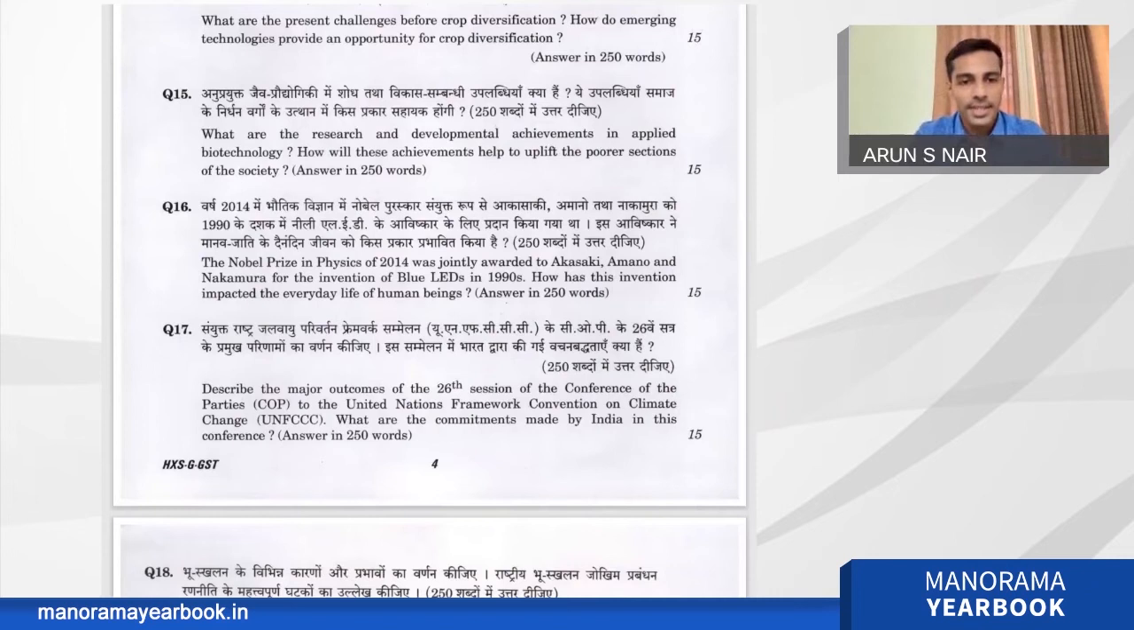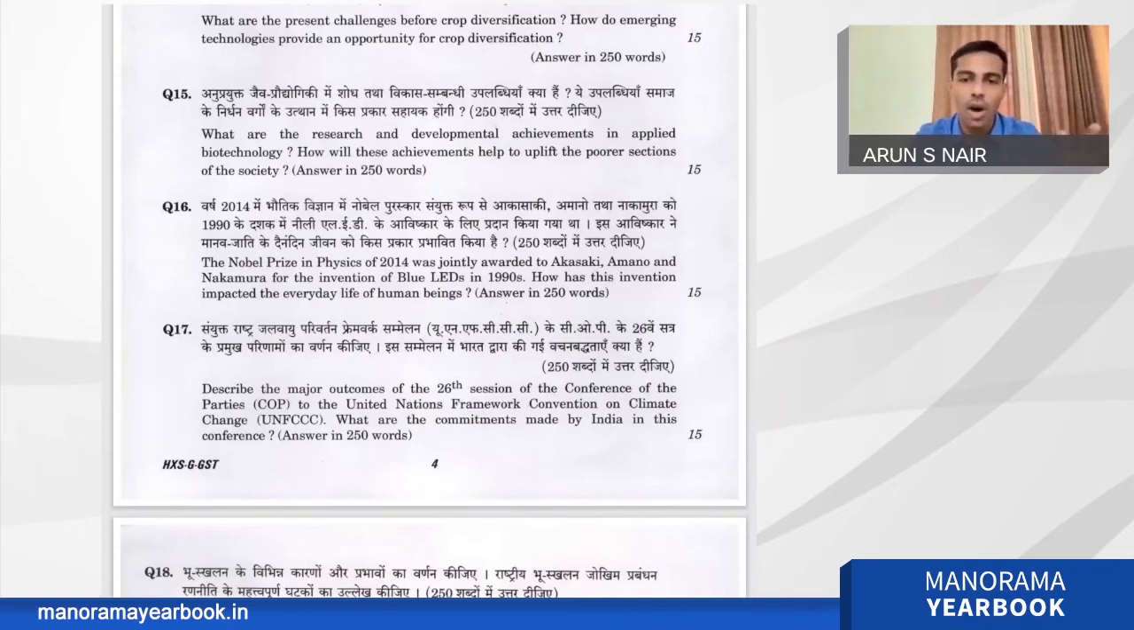Now question number 16. The Nobel Prize in Physics of 2014 was jointly awarded to Akasaki, Amano and Nakamura for the invention of blue LEDs in the 1990s. How has this invention impacted the everyday life of human beings? I believe this is one of the questions having some moderate difficulty, but the first statement is actually just to create panic among the aspirants, because even if we know whether blue LED was invented by these people or not, that is not going to alter your answer.